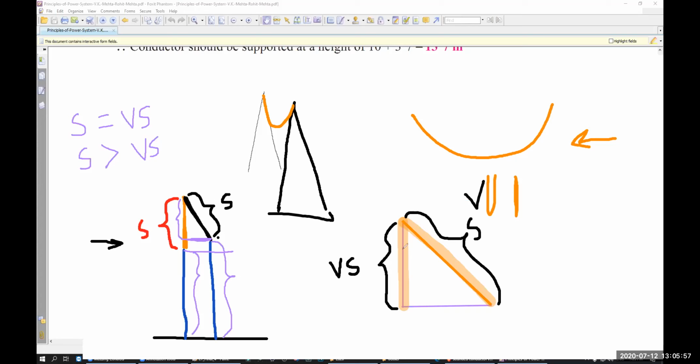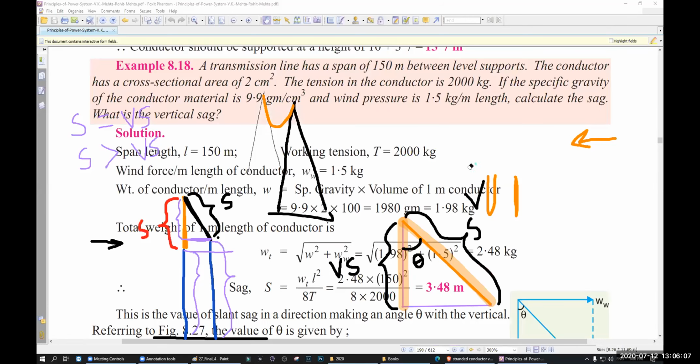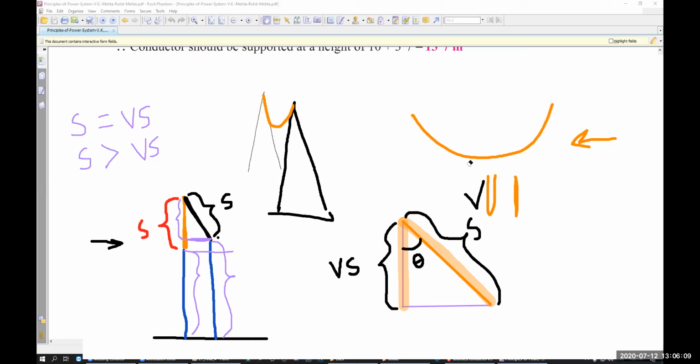No, sir. For finding out this, you need to find out the angle. So how can you find out the angle? Using algebra, this is the trigonometry. This is the perpendicular. This is the base.